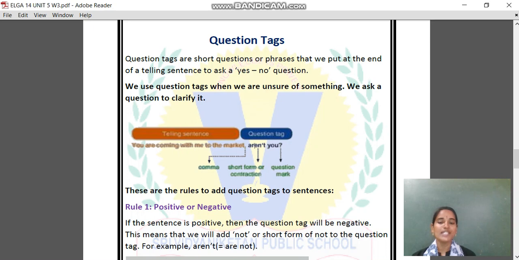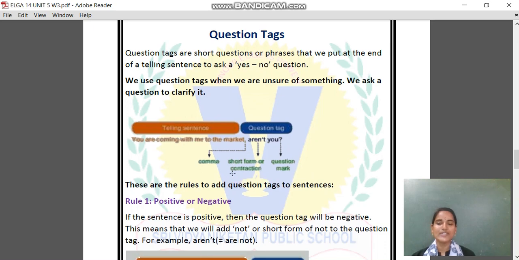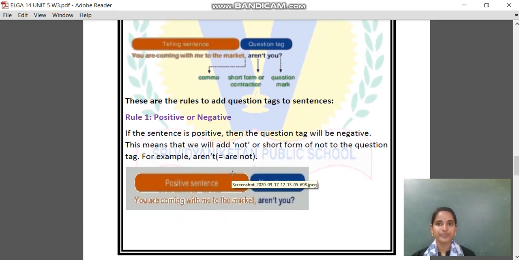And here we are using a short form. We are using a short form of are not. Aren't you? This is a question tag which ends with a question mark. So to separate the telling sentence and question tag, we will use a comma. Okay? So there are some rules which we are going to discuss now to add question tags to the sentence.